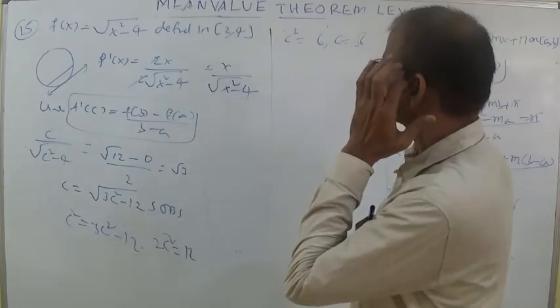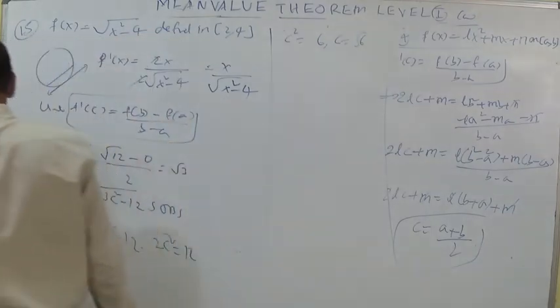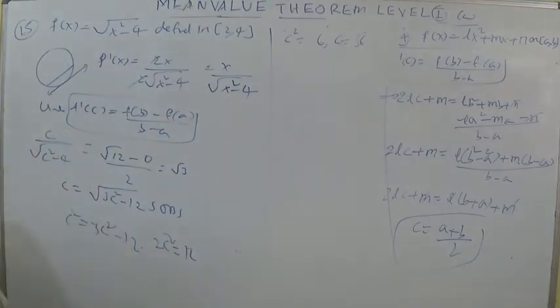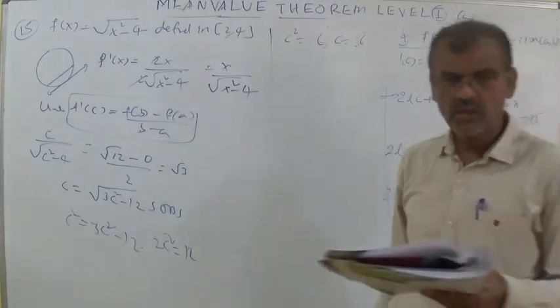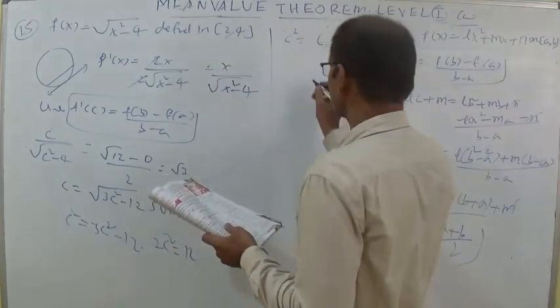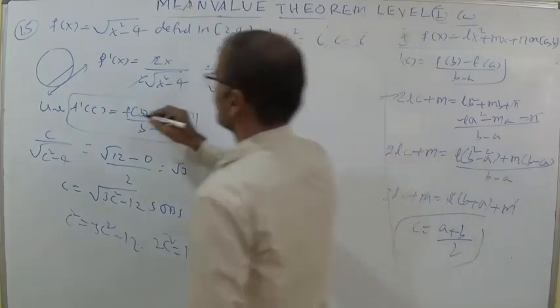So the point we got, let the point be f dash c, we got the value c is equal to root 6. How many options are there? Only root 6, the first option, is there. So here we got root 6.